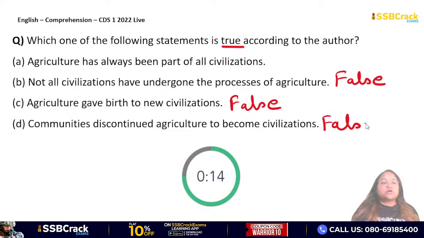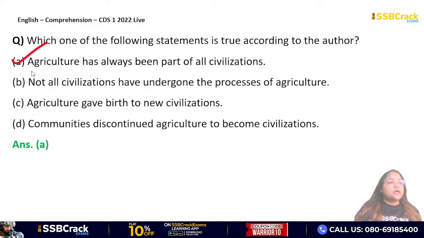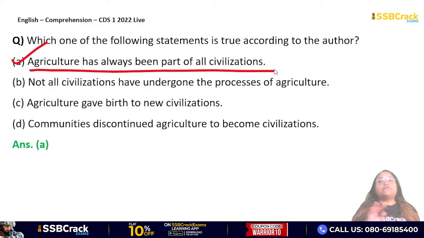ये भी false है क्योंकि कहीं पे भी ये बात नहीं लिखा है. The only true one is option A. Agriculture has always been part of all civilizations. जहाँ पे civilization आपको दिख रहा है वहाँ पे agriculture किसी ना किसी point पे जरूर था. So agriculture is the base of all civilizations. So therefore option A will be your correct answer. Very good, Mangal. Okay. Moving on to the next question.